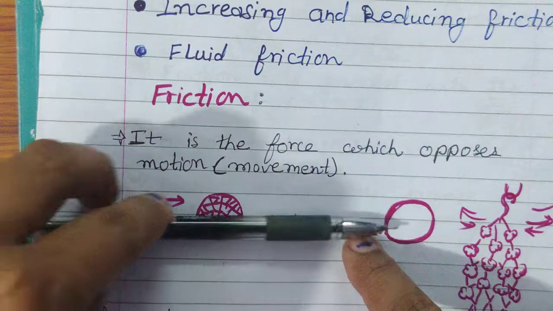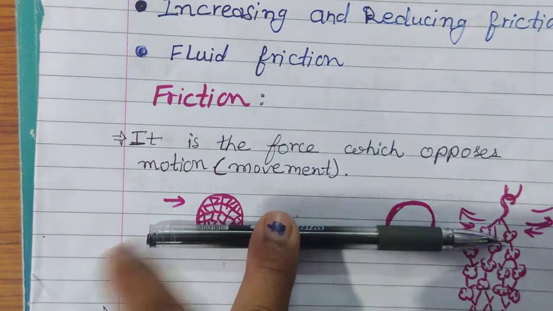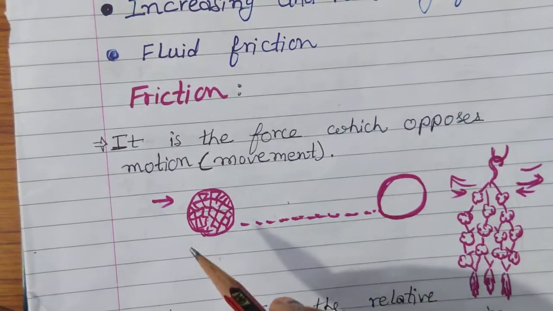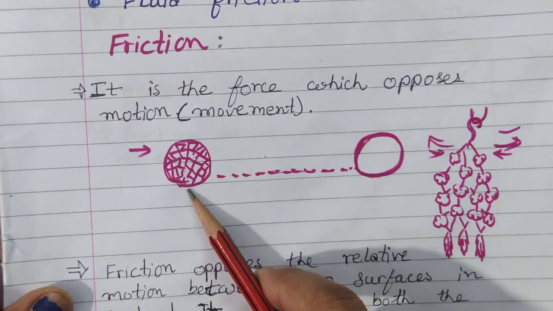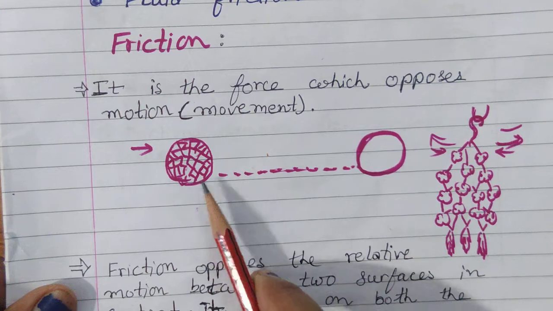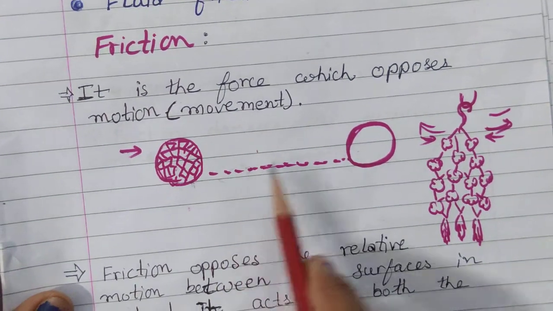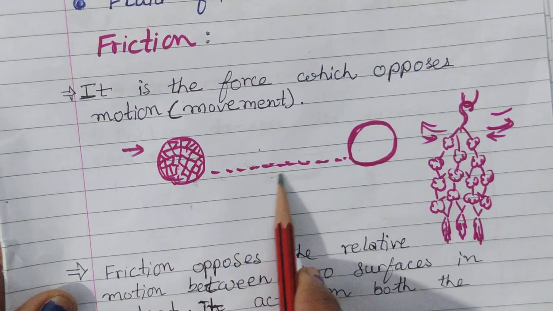See, the pen is moving in this direction, so friction will work in the opposite direction. You can see this example. This is a football and we have kicked it and it is moving in this direction. So simply we can say that friction is working here.